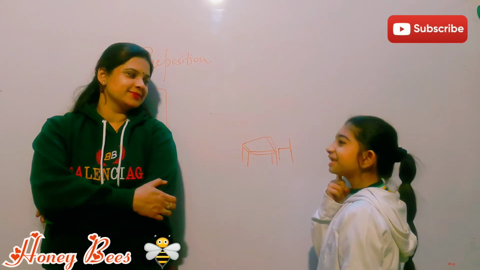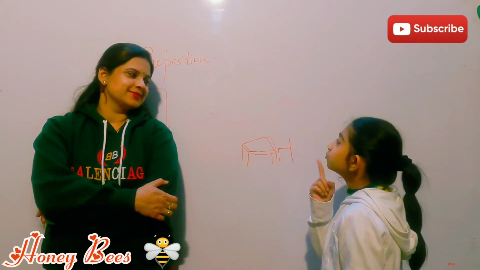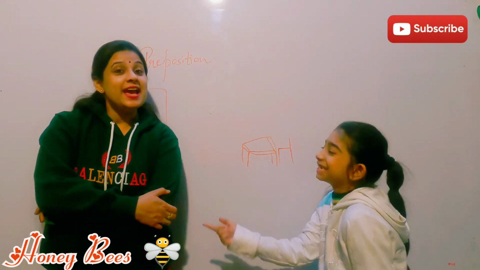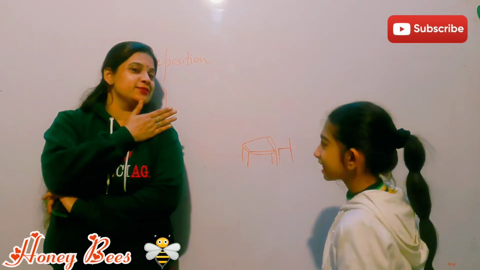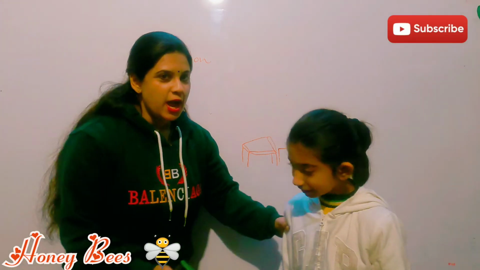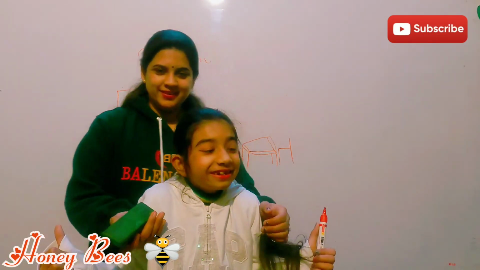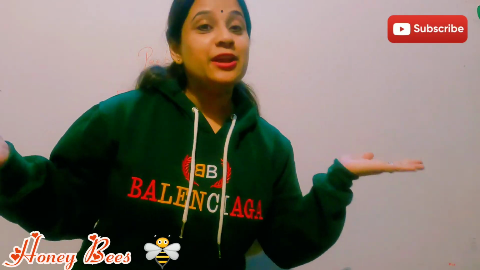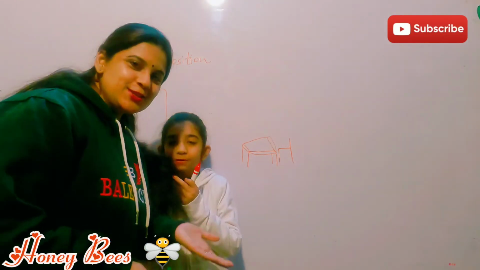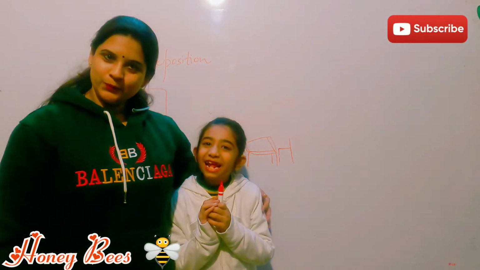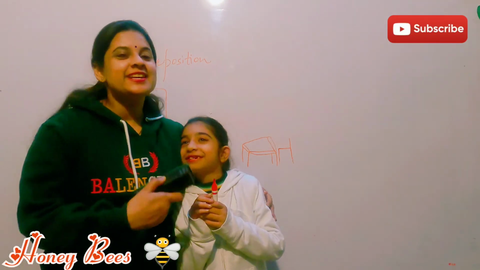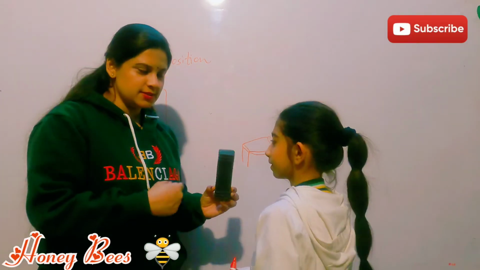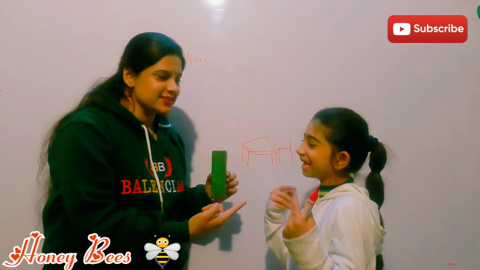But what is it called? I forgot. Again. Yes, I'm standing against the wall. And now, where am I standing? Behind. Sorry. Now tell me, where am I standing? In front. In front of. So this is also preposition. Now, near, beside. Beside. Right. Okay, where is the duster? Where is the duster? Between. Between us.